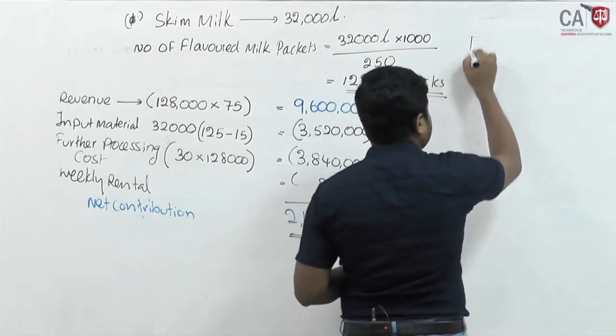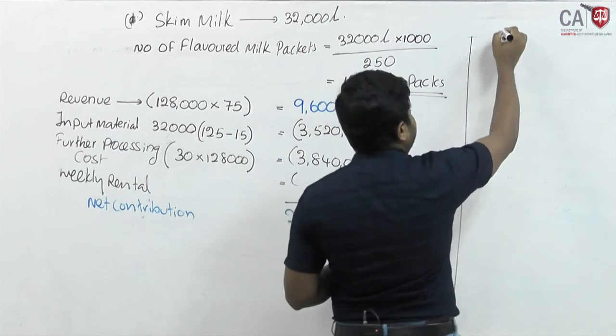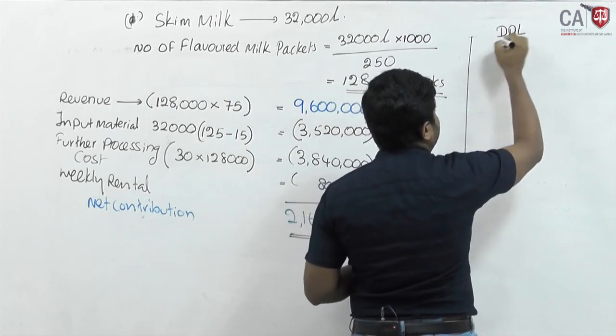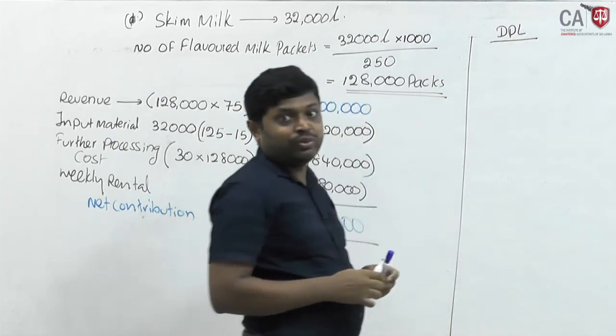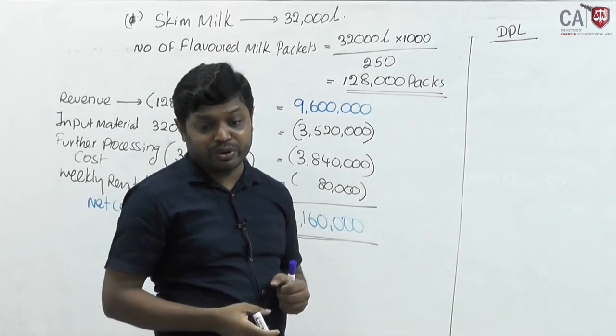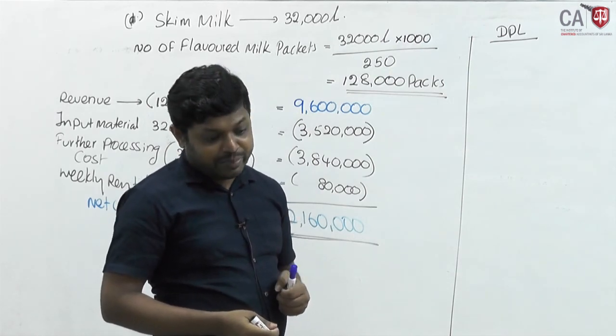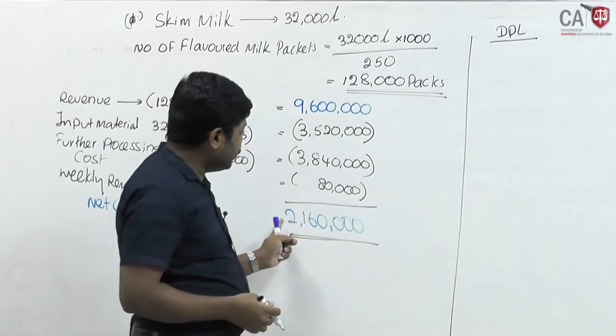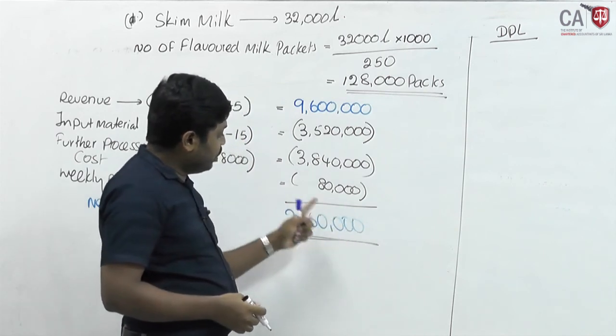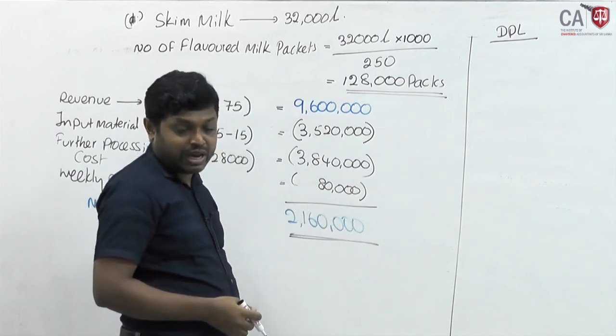Therefore, from DPL's point of view, you have to see whether it is acceptable or not. DPL is entitled to 25% of the 2,160,000 share.